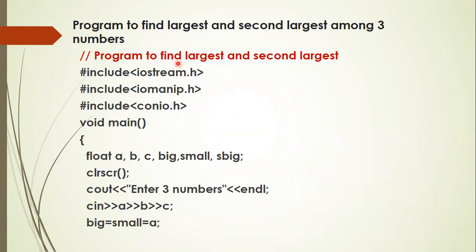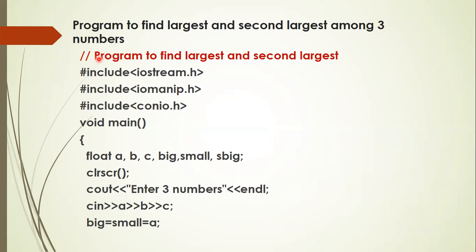In C++, the comment lines are written with two slashes, but the original C comment, slash star ending with star slash, is applicable for C++ also. You can use that comment in C++, but C++ has one unique comment: any line starting with the symbol double slash is treated as a comment line.